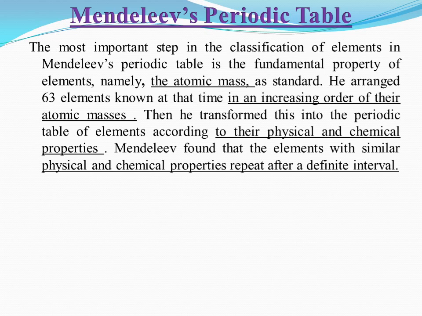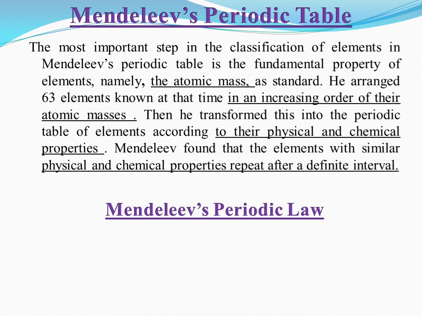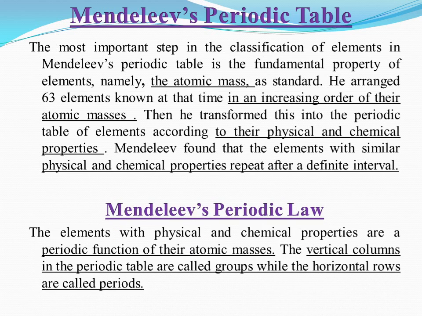Mendeleev found that elements with similar physical and chemical properties repeat after a definite interval. Mendeleev's periodic law: the physical and chemical properties of elements are a periodic function of their atomic masses. The vertical columns in the periodic table are called groups, while the horizontal rows are called periods.